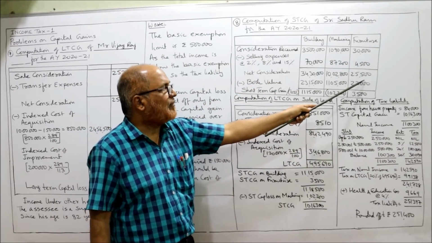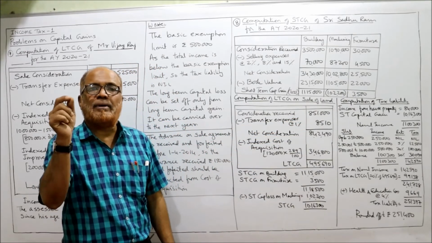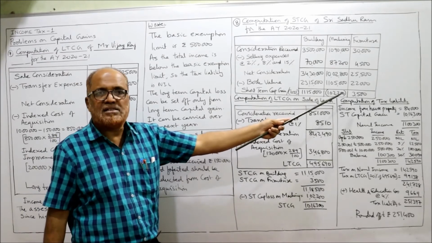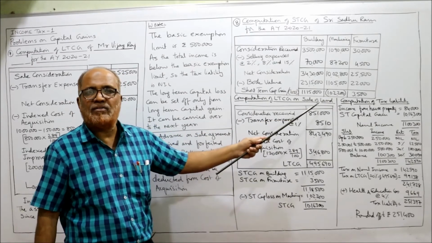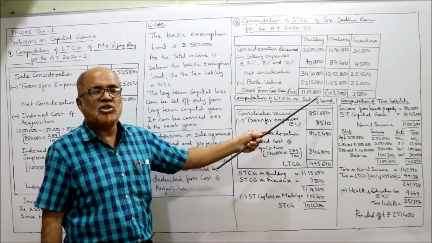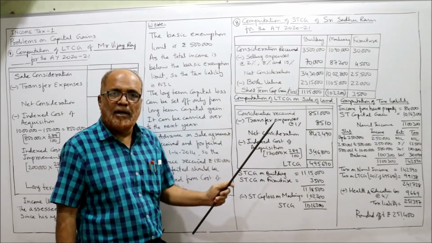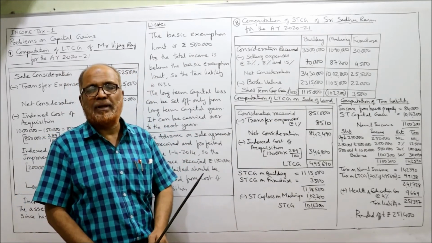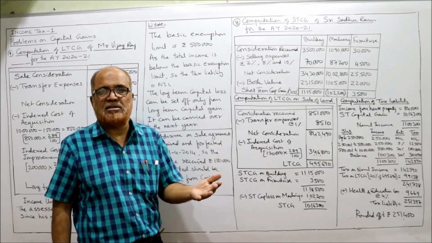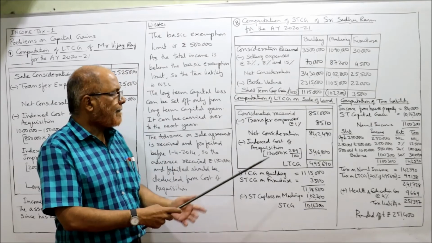Furniture, 25,500 minus 22,000. 3,500 is the short-term capital gain. So out of the 3 assets, 2 assets we have short-term capital gain, 1 asset we have short-term capital loss. The short-term capital loss is in machinery and these 2 gain. Now computation of long-term capital gain on sale of land. Land is a non-depreciable asset. So gain arising will be long-term capital gain.